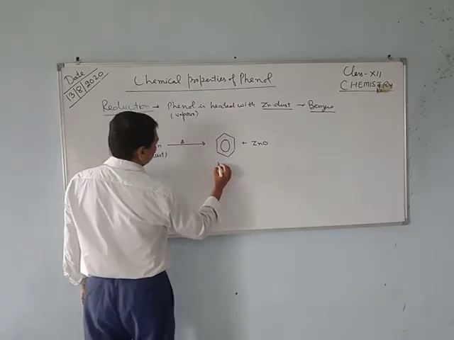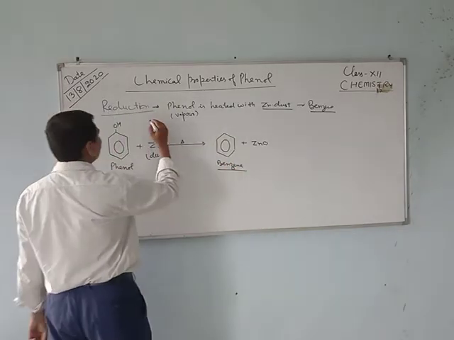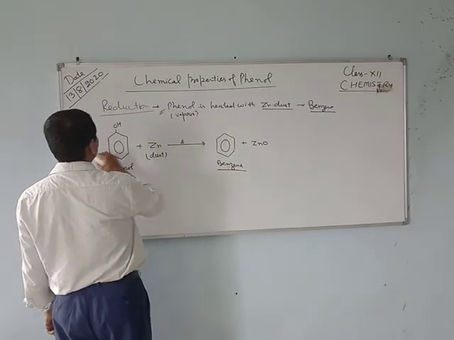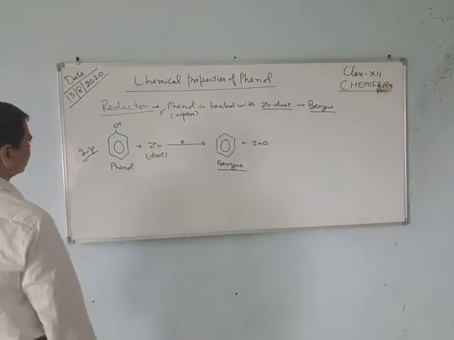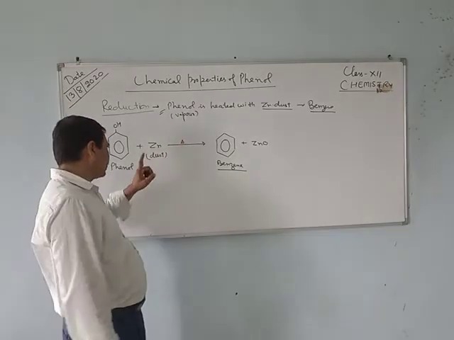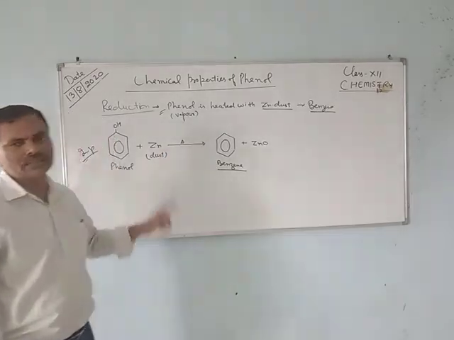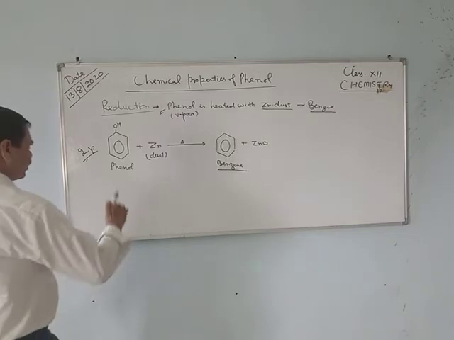This is a very important reaction. When phenol is heated with zinc dust, it forms benzene, and this reaction can be carried out